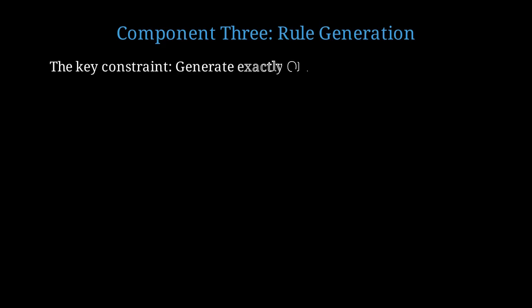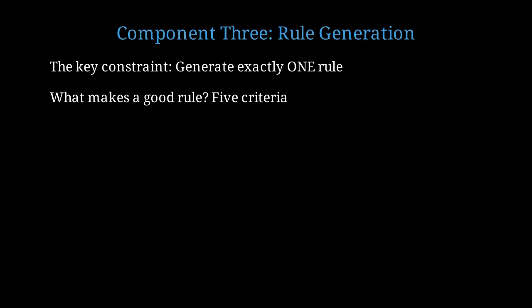This might seem arbitrary, but it's based on cognitive science. Human working memory can reliably hold and implement about one new procedural rule at a time. Multiple rules lead to cognitive overload and implementation failure. A good rule must be specific, measurable, actionable, tied to the root cause, and verifiable. Let's examine each criterion.